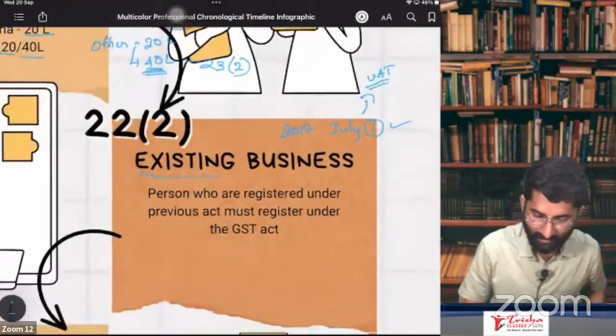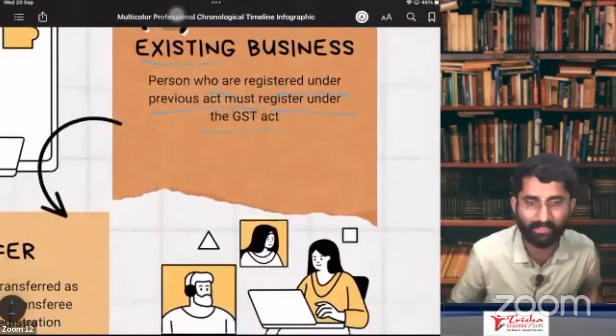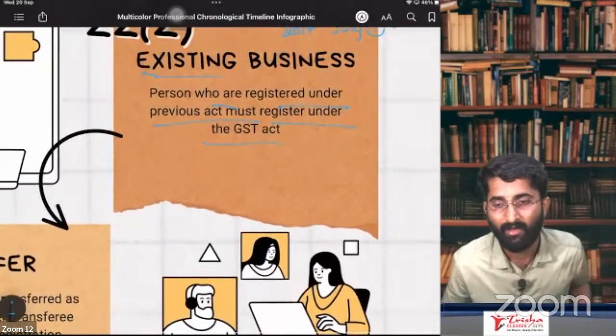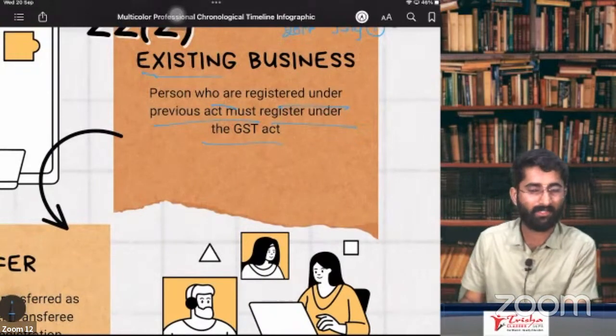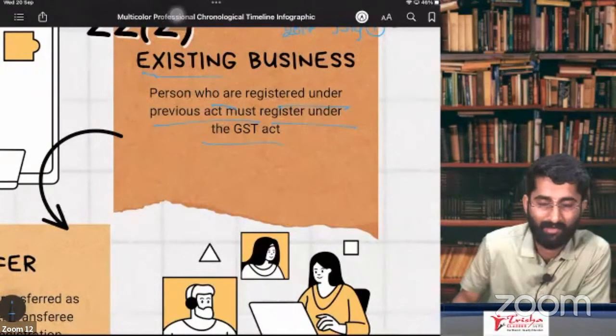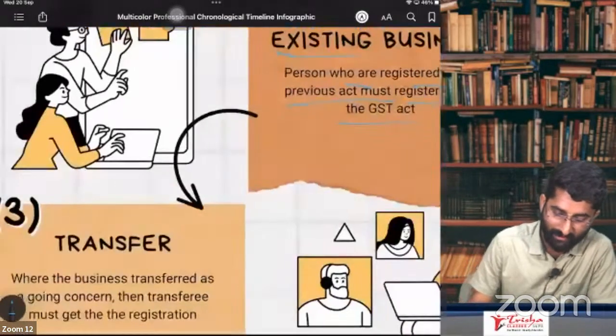Persons who are registered under the previous Act must register under the GST Act. If you were already registered in the previous Act, you must take registration under GST. No escape. So that is existing business.